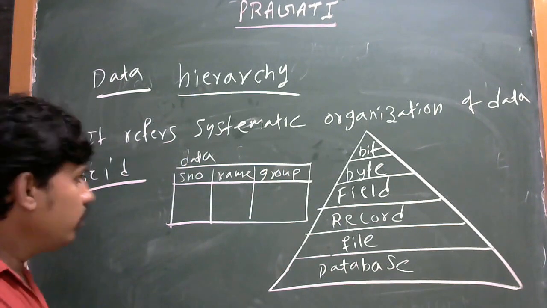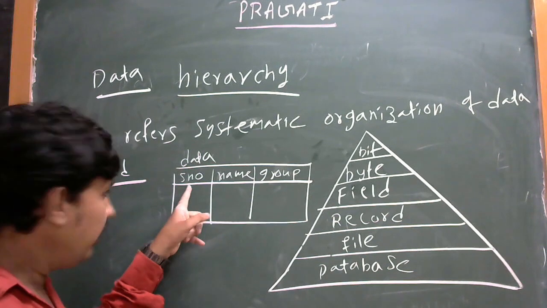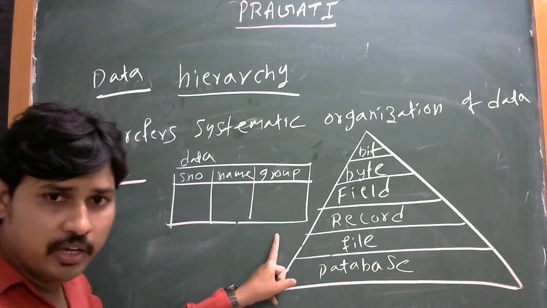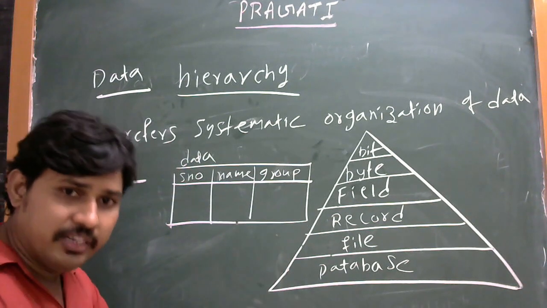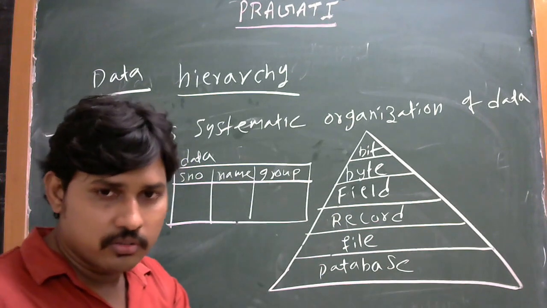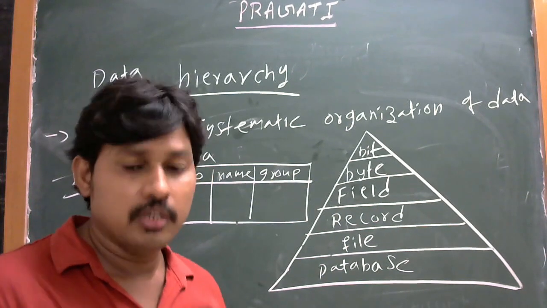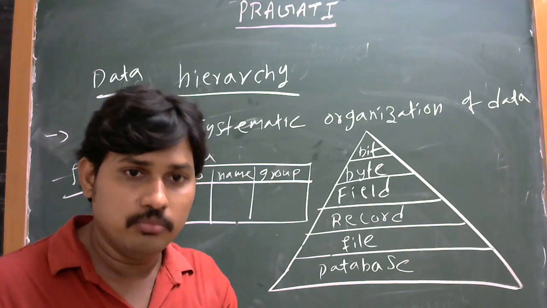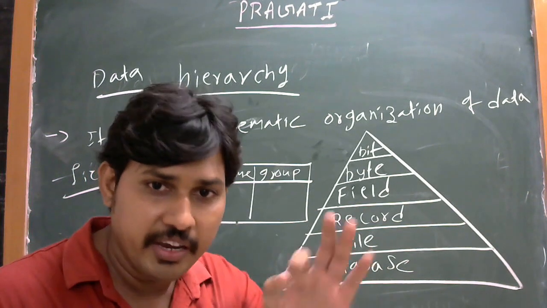This is one of the columns. In our database, the column is similar to a field. The column is also known as a field.